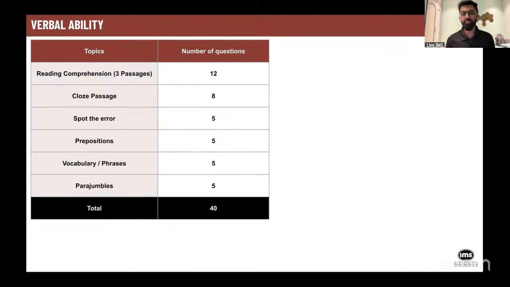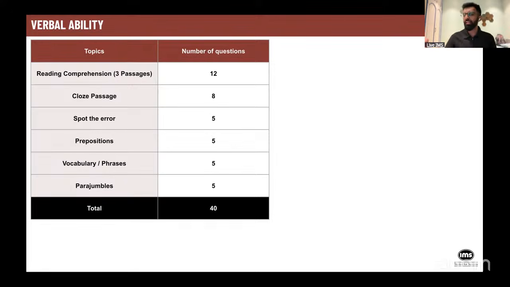Then closed passage. For some of you who don't know what a closed passage is, you get a paragraph. Inside the paragraph, there are four fill in the blanks, and you need to fill all four blanks. Each of the four blanks is one question. Like that, you had two closed passages. Each closed passage has four questions. So 4 into 2, 8. Again, if you know the context of the passage and try to fit in the options, you can easily answer all eight questions.